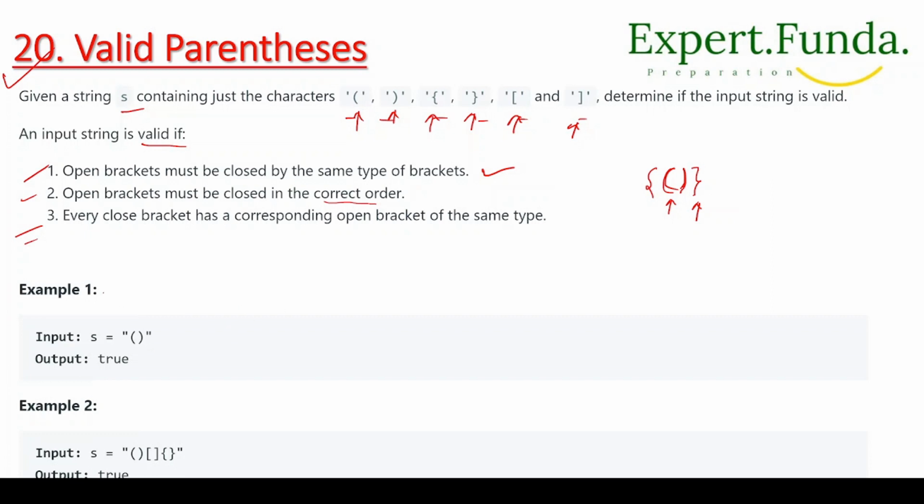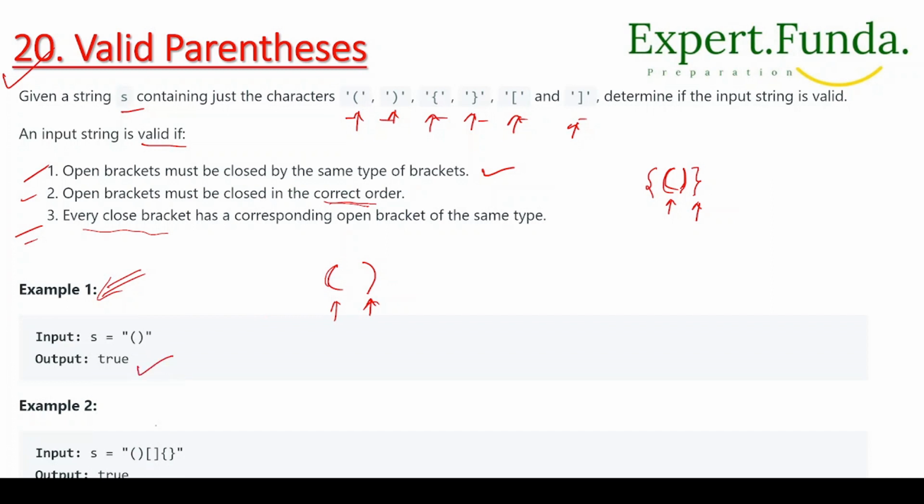You got it, right? Now let's understand example one, in which these starting braces are given, and the correct order for them is this one. Every closing bracket has a corresponding open bracket, and all three are matching. First, the open bracket must be closed by the same type of bracket, and that is here. Second, the open bracket must be closed in the correct order, and yes, this is the correct order. Then the closing braces should have the same type of open bracket, and it is there, so that's why it returns true.